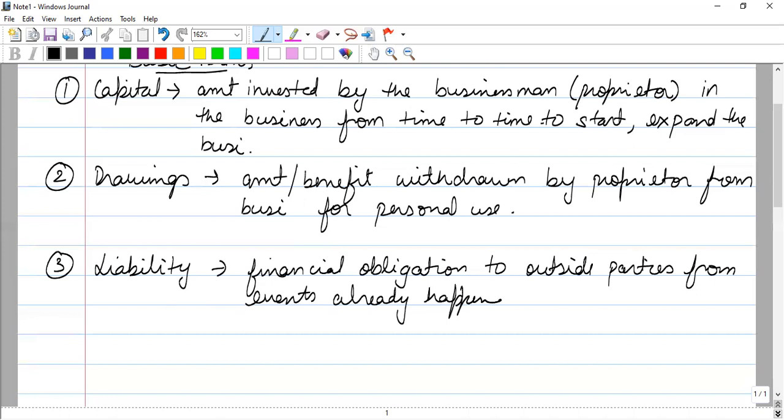Financial obligation means we have to pay someone financially.